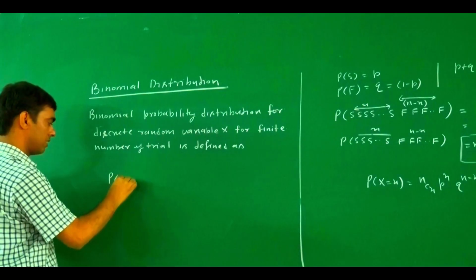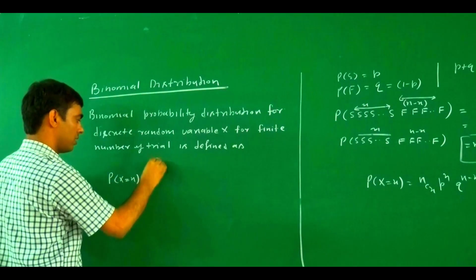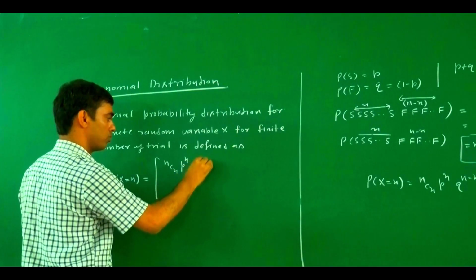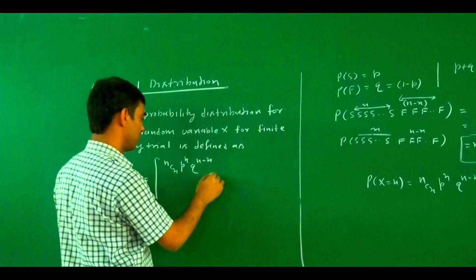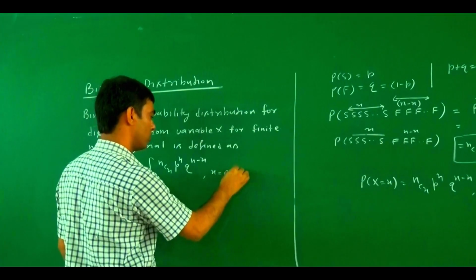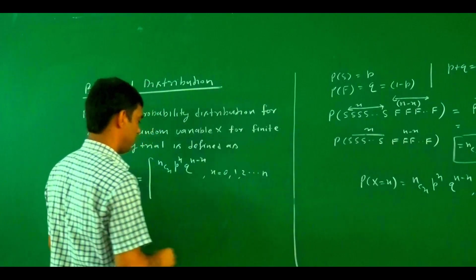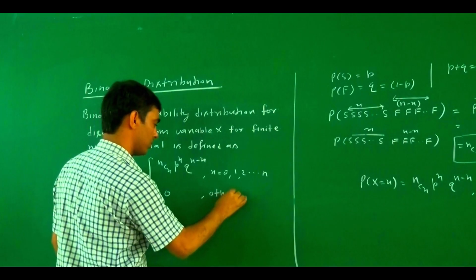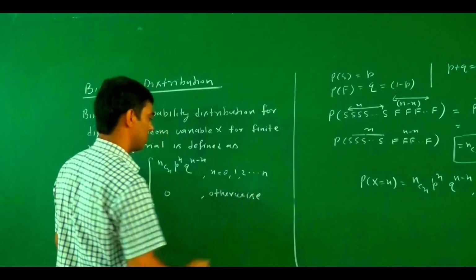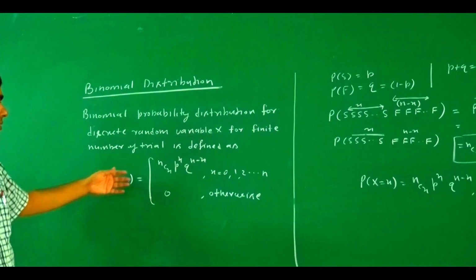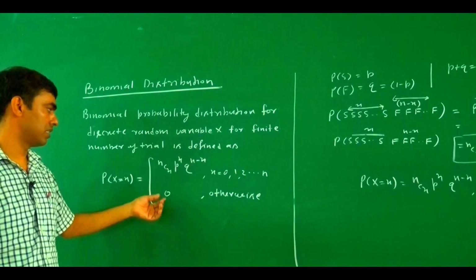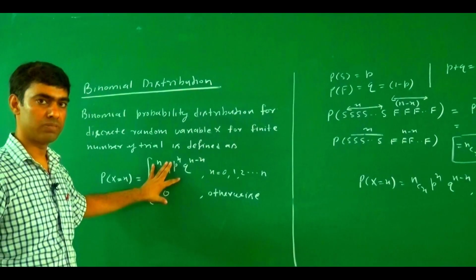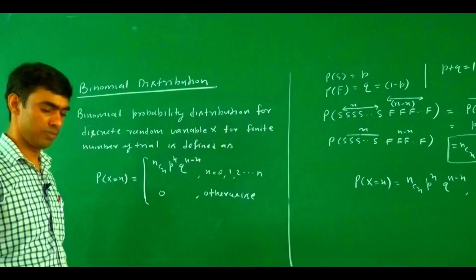probability of X equals NCX P to the power X Q to the power N minus X, if the value of X ranges from 0, 1, 2 up to N. Otherwise, the probability is 0. So this is the probability of X equals x, NCX P to the power X Q to the power N minus X; otherwise the value is 0. You may also say this is the probability mass function for this discrete probability distribution.